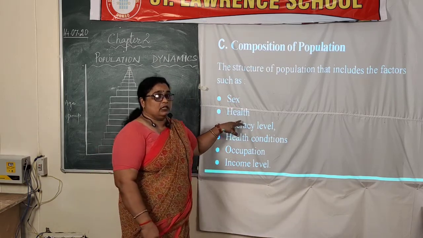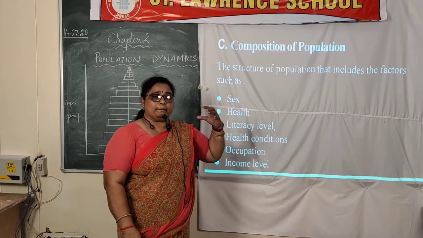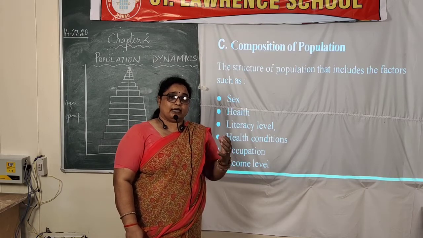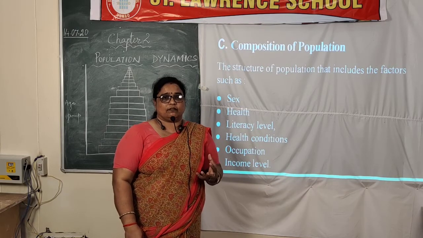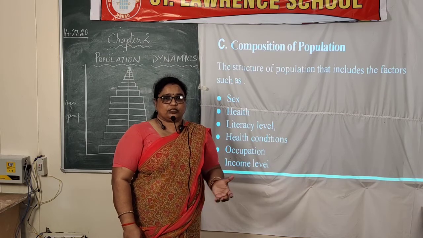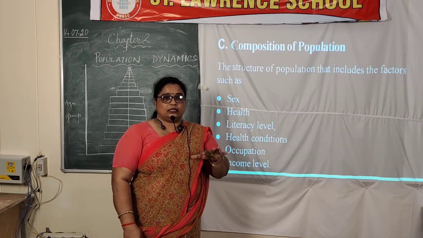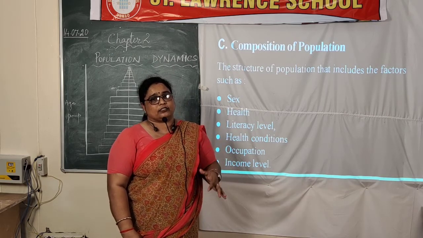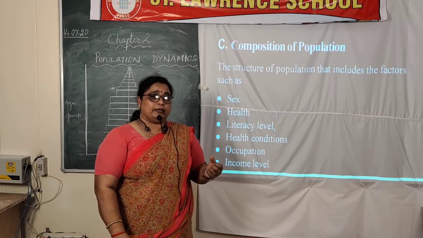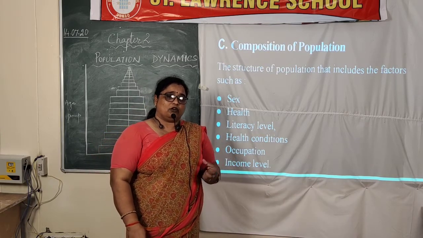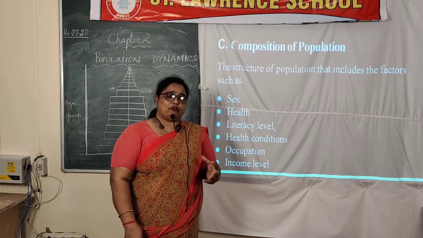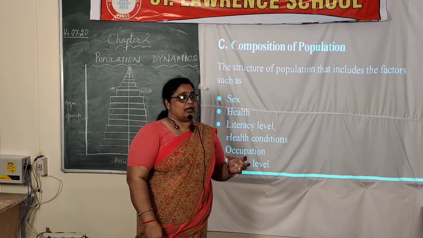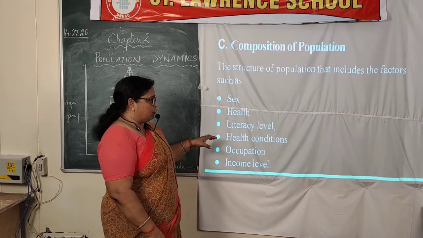Then comes health. The second thing is, what kind of health does the population living in a particular zone have? Are they living a healthy life, or is malnutrition there, or are elderly people dying, or are people dying in youth, or are babies dying? In this way the record is taken of what type of health conditions there are in that region and what condition the population is in.